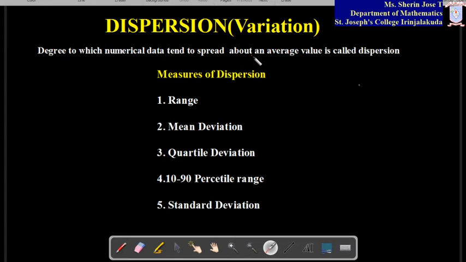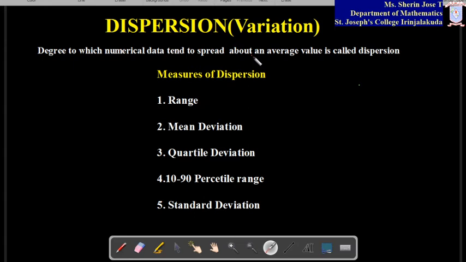There are different types of measures to measure this dispersion, that are listed over here. First one is range, then mean deviation, third one quartile deviation, fourth one 10 to 90 percentile range, fifth one is standard deviation. All these measures give an idea of how much the average value varies from the other data of the set.